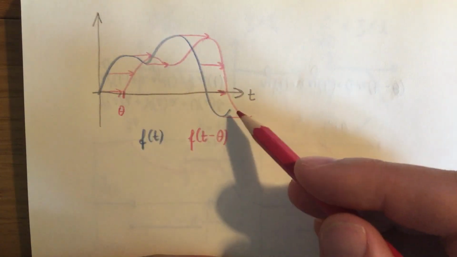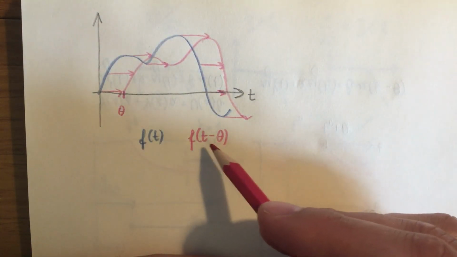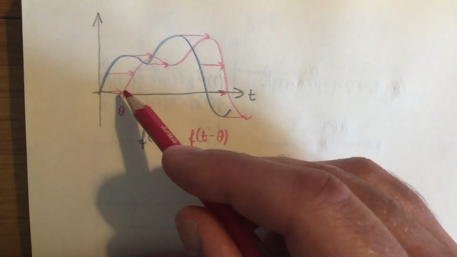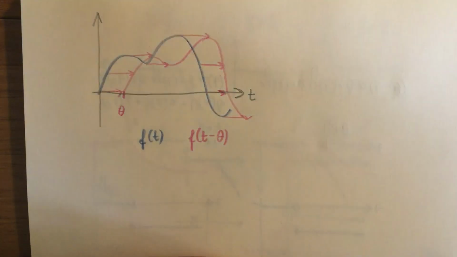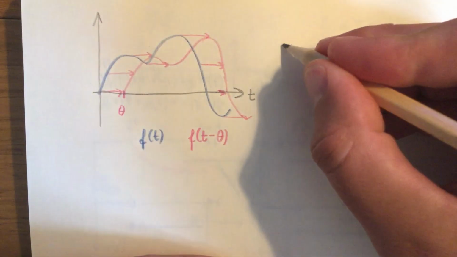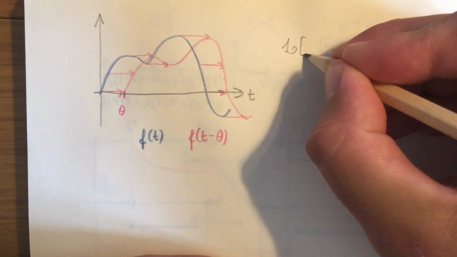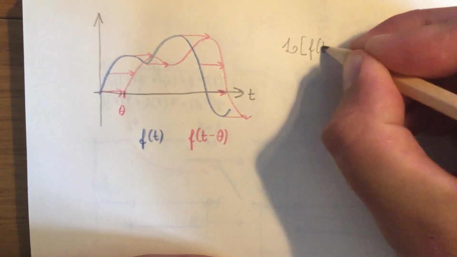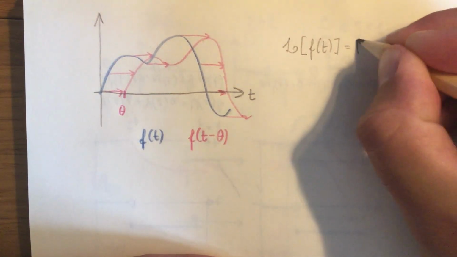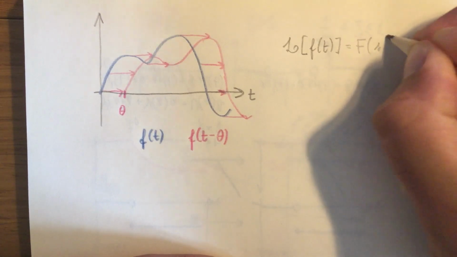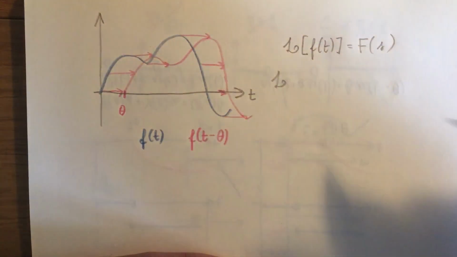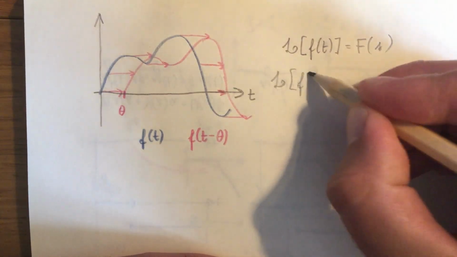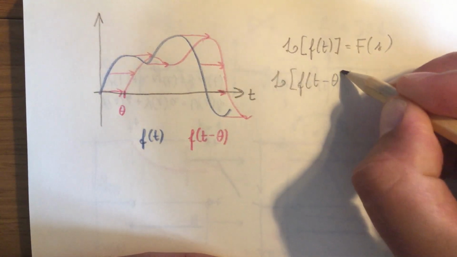f of t is a signal. f of t minus theta is the same signal with a delay of theta. Let us suppose that the Laplace transform of f of t is uppercase F of s, as usual. What will be the Laplace transform of f of t minus theta?